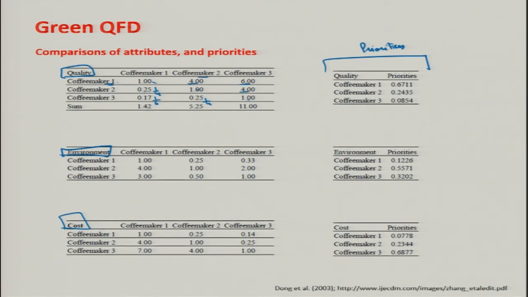So the diagonal elements are always 1 and the remaining values are reciprocal values. This is 1 by 4, 1 by 6, 1 by 4, reciprocal values depending on the previous assignments that we have made. The priorities are found after normalization of the table values. This is normalization of the data. Normalization is where we take the sum of the values. For the very first chart the sum is given, for these the sum is not given, this is the sum.